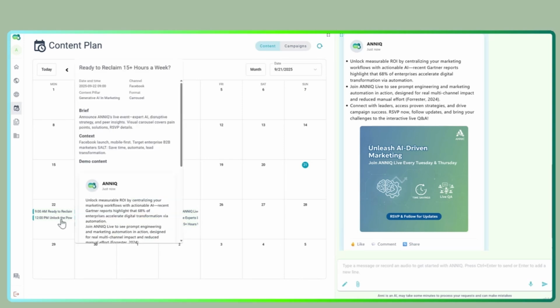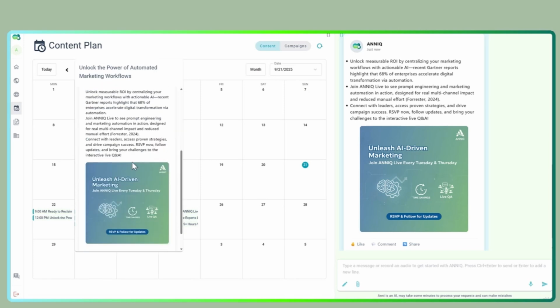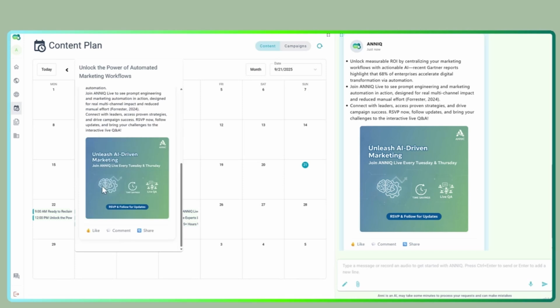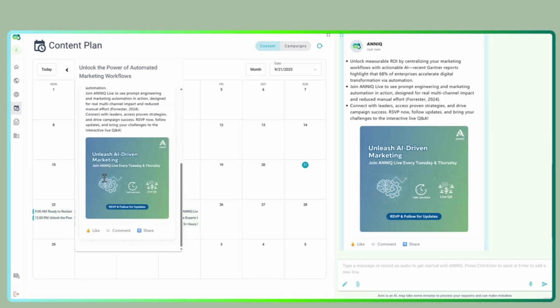If I click here, I can see the specific format and social media that Anni will use on September 22nd at 9 a.m. for this content. If I click the other content for 12 p.m., or noon, same date, this time LinkedIn, again a carousel. Well, I always have the demo content here, but once Anni starts publishing content for you, you will see here the preview or the real version that Anni published.